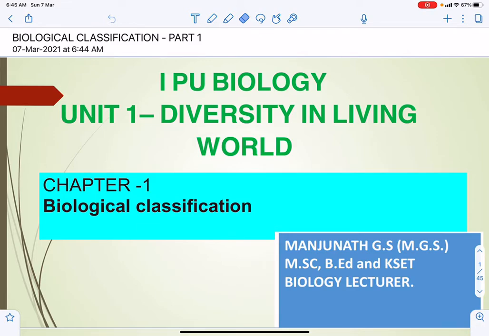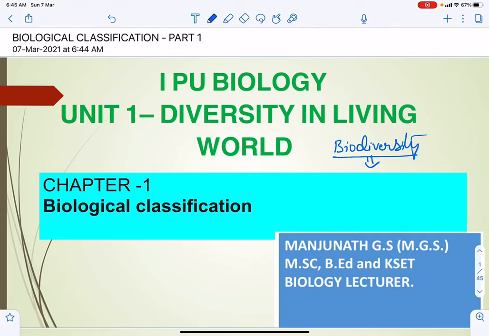As we all know, the variety of organisms present on this earth maintains a diversity, and that is biodiversity. Biodiversity means a variety of organisms, or biological species, which form a variety of groups.